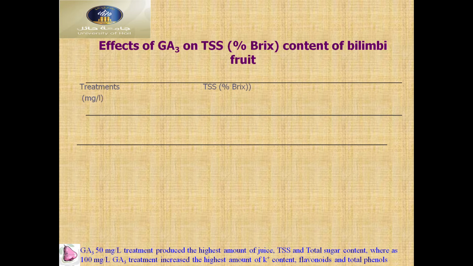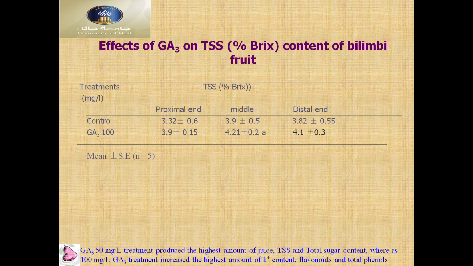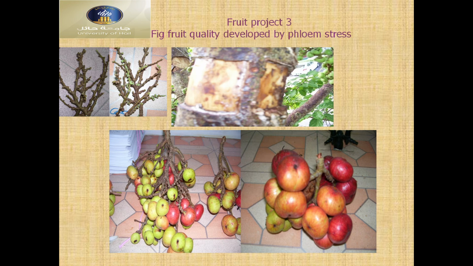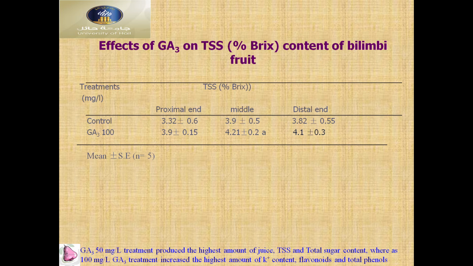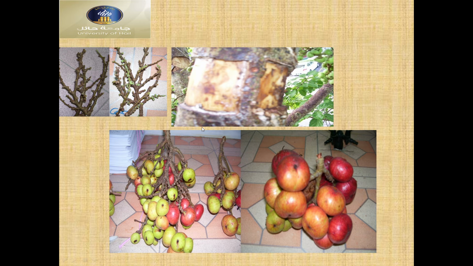Then we can see here different types of acid on TSS content in the fruits. So you have proximal, middle and distal. Middle usually got more. This brings more sweetness than the distal and the proximal. Here we can then bring fruit quality development by foreign stress.